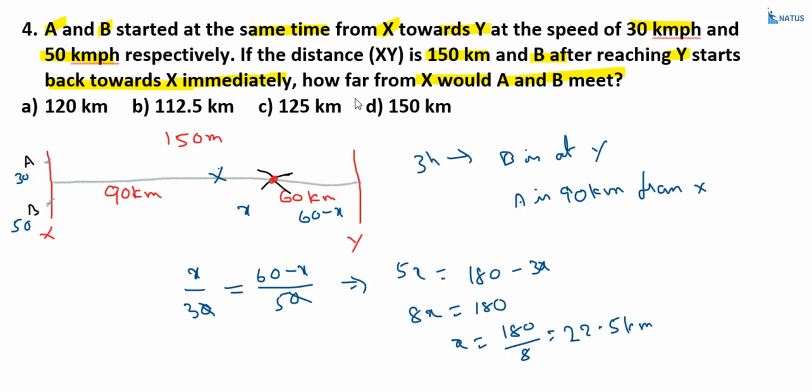But what is the question? How far from X? From here to here. So the required answer is 90 plus 22.5, that is equal to 112.5 kilometers. Option B is the correct answer.